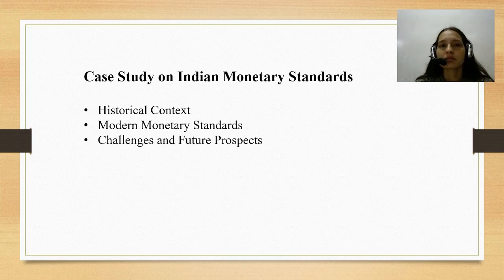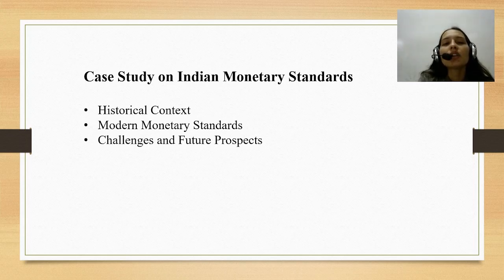Then the Paper Currency Act of 1861 was passed by the British government. As the British government gained the monopoly to issue currency in India, the Reserve Bank of India was established in 1935, during the colonial era, taking over currency issuance.